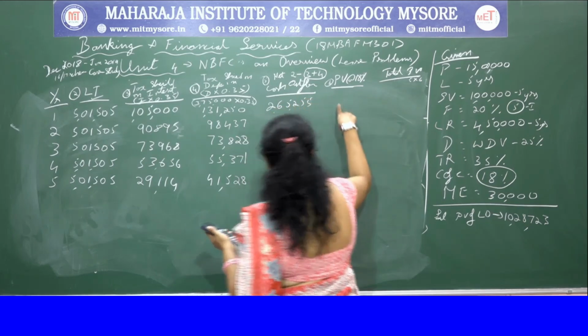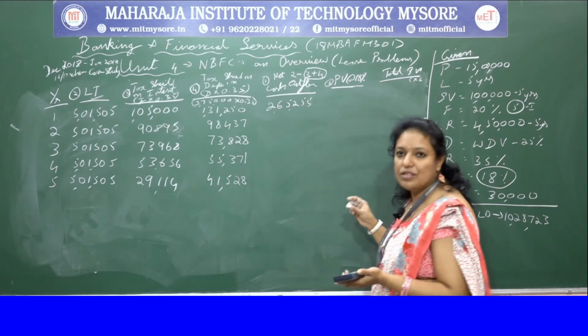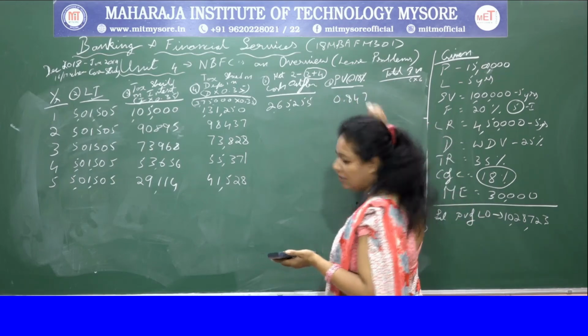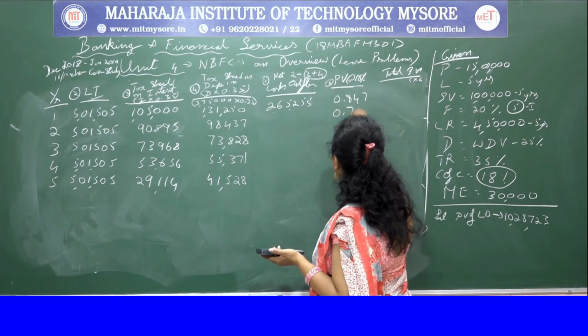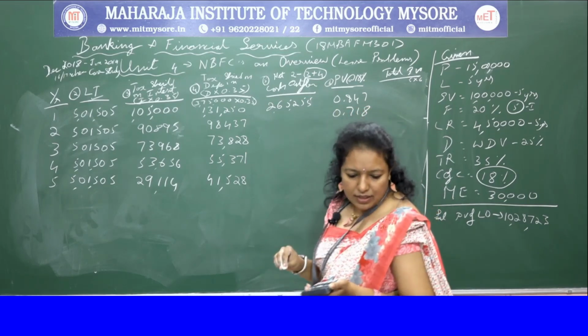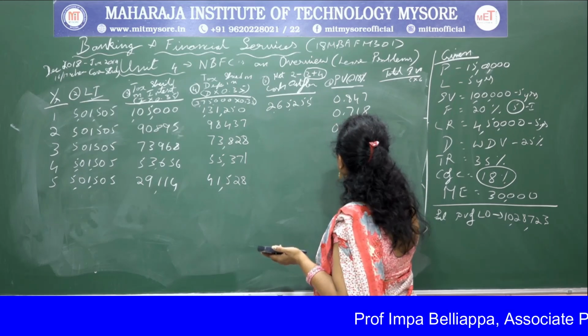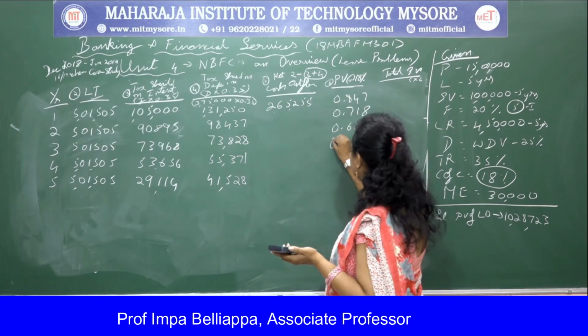I'll write the series also here, which is given in the problem. Which is 0.847. The next is second year, 0.718. Third year, 0.609. And fourth year, 0.516.